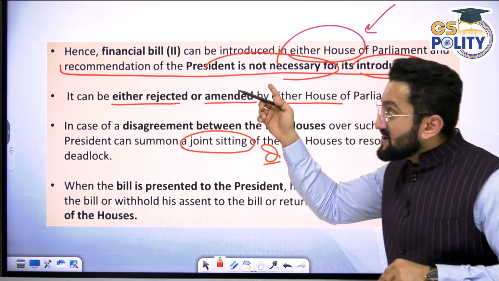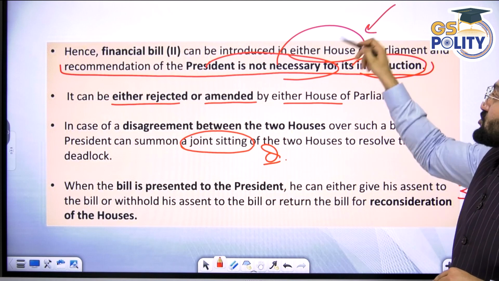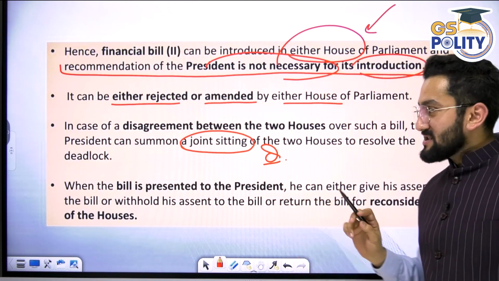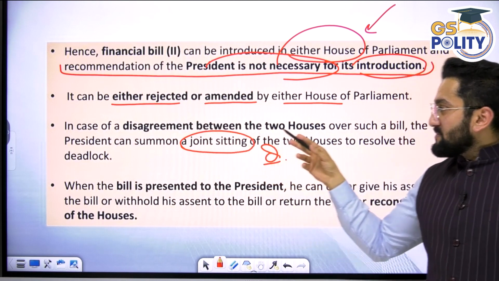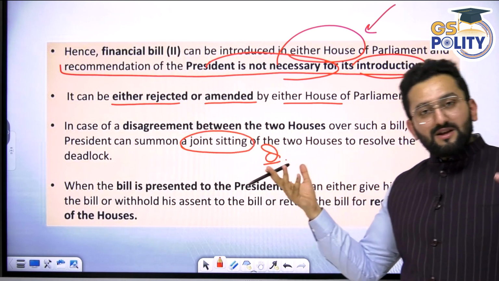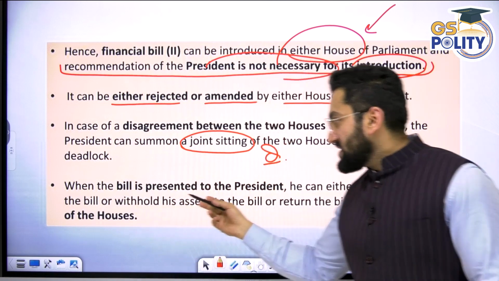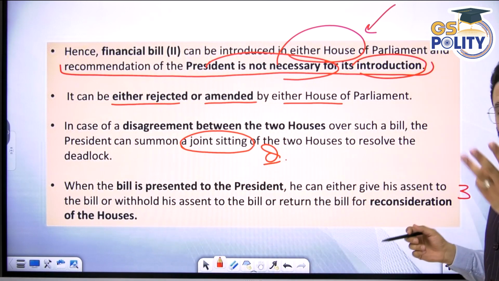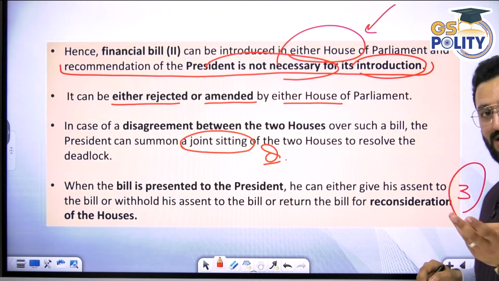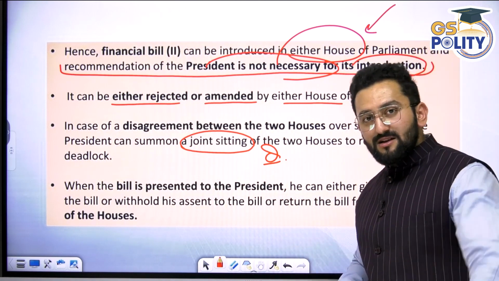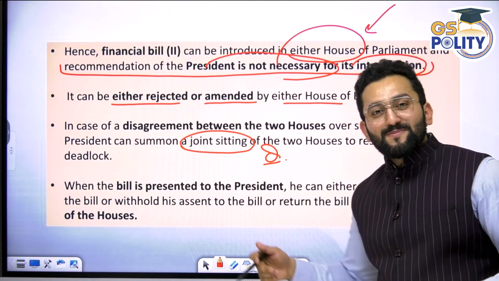But in case of finance bill class 2, it can be introduced in either house, Lok Sabha or Rajya Sabha. In case of disagreement between the two houses over such a bill, the President can summon a joint sitting. In all other aspects, it is acting like an ordinary bill. When the bill is presented to the President, he can use all three steps: accept, withhold, or use suspensive veto. I think it is clear to you now. Yes or no?